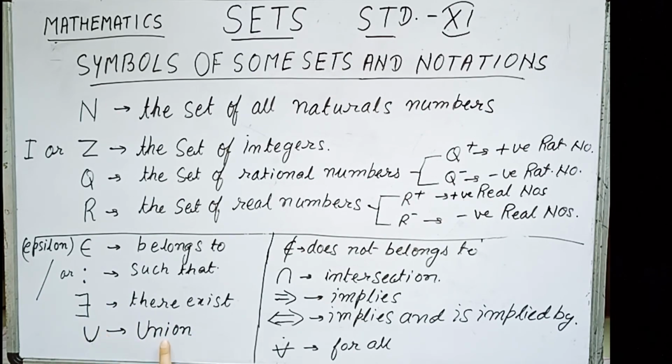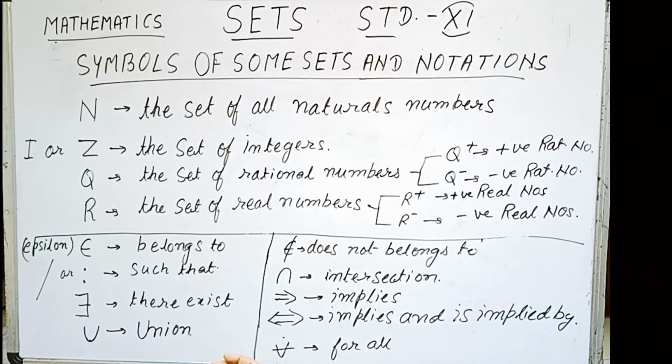This sign stands for union. This sign stands for intersection. This sign you are using stands for implies. And if I give the arrow on both sides, it means implies and is implied by, meaning both statements imply each other. And this sign, an inverted V with a horizontal cross, stands for all. So now you know about some symbols and other notations which we will be using in the chapter.